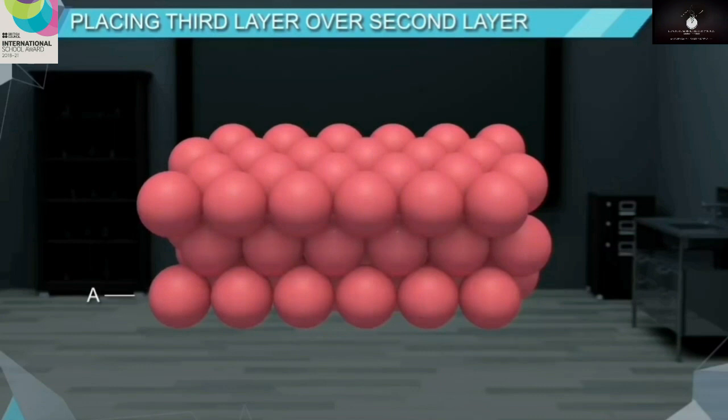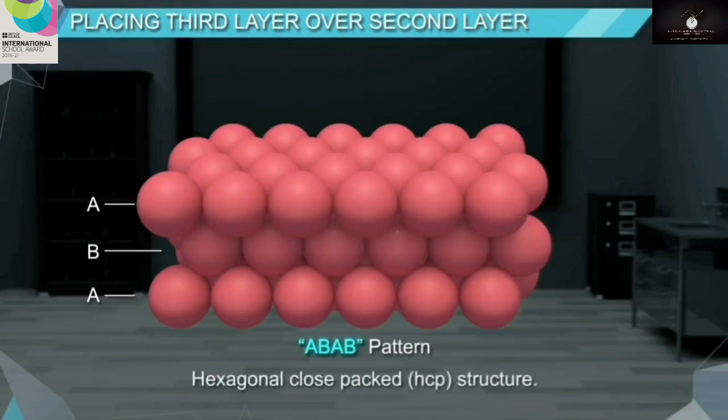So, if we call the first layer A type, the second layer B type, then the third layer will also be A type. As the pattern of spheres is repeated alternately in other layers, we call this pattern ABAB pattern, and the structure is called hexagonal close packed or HCP structure.